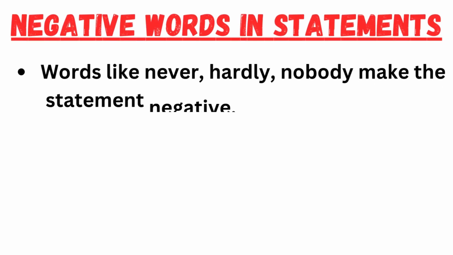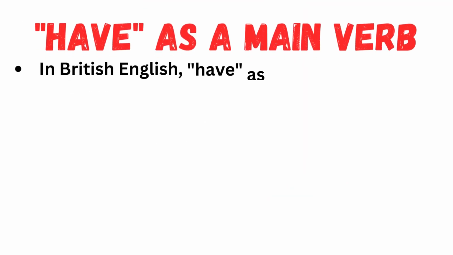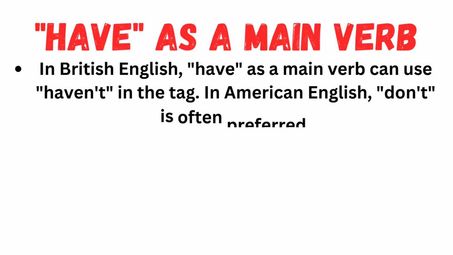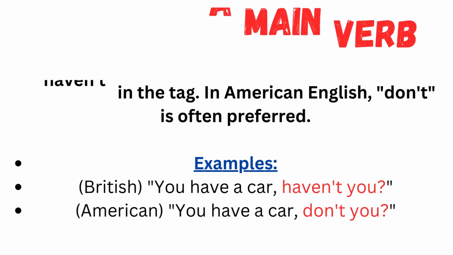When there are negative words in the statements like never, hardly, nobody, they make the statement negative. So the tag is positive. For example, nobody called. Did they? He never lies. Does he? In British English, have as a main verb can use have not in the tag, while in American English, don't is often preferred. For example, in British, you have a car, haven't you? And in American English, you have a car, don't you?